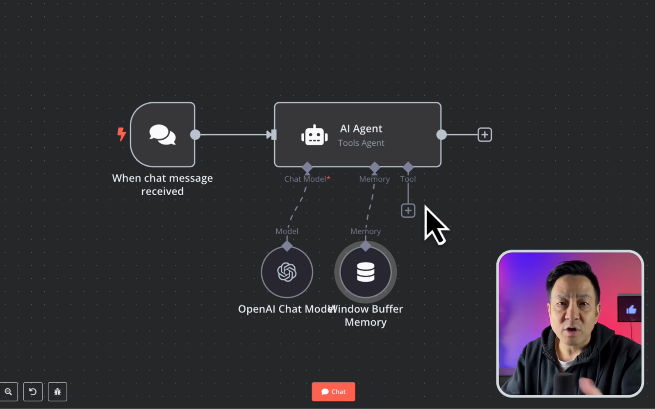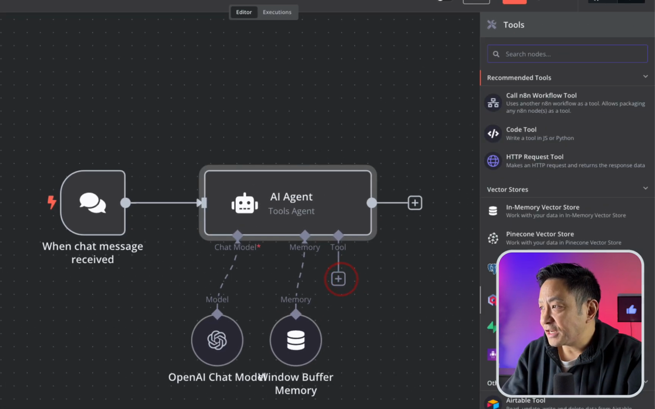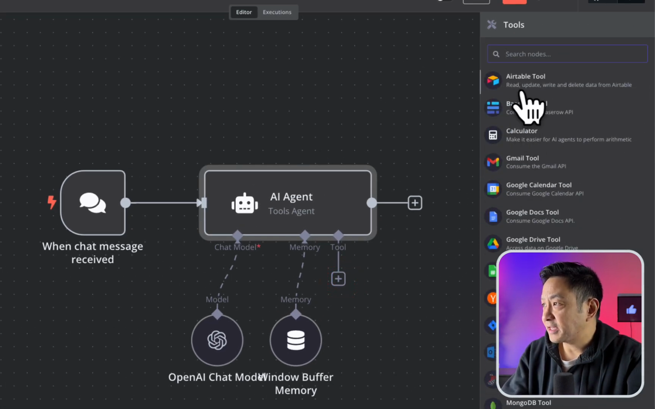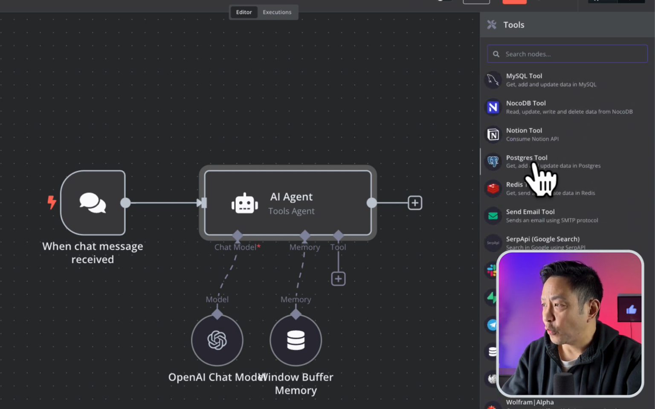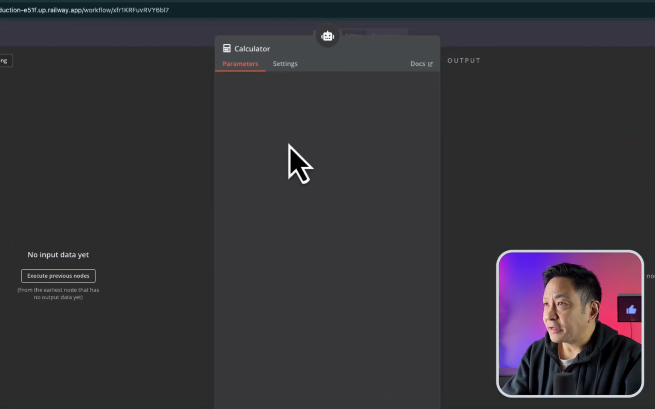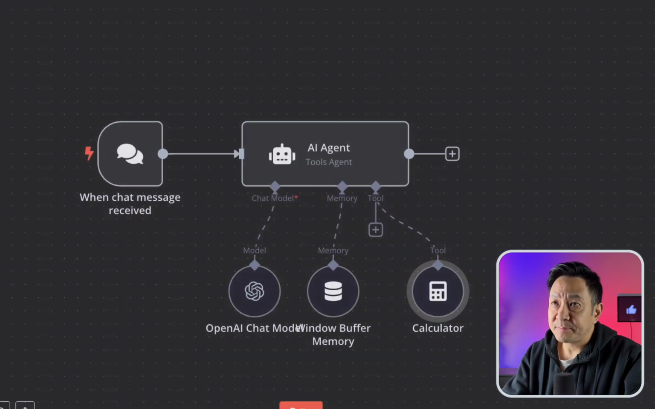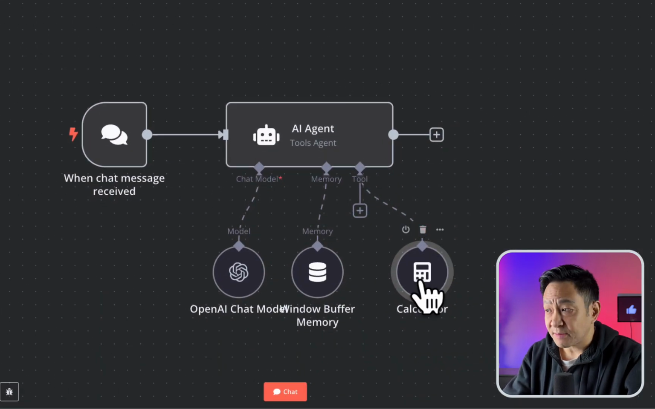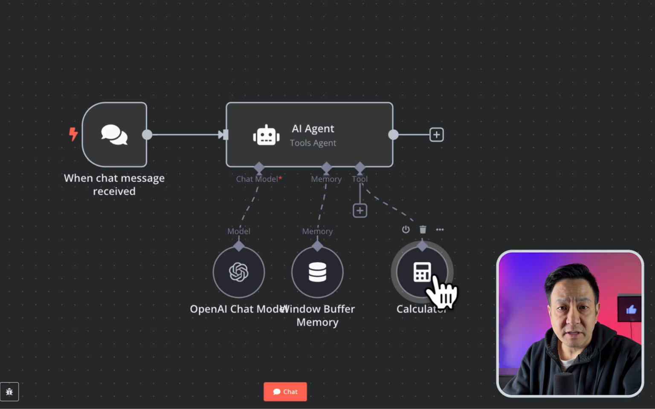But in our case, we're not giving it physical control of something. We're giving it access to different systems, usually through APIs. If I choose to add a tool, you can see that n8n contains a ton of different tools for the AI agent here. So for example, I can add a calculator, and there's no parameters here I need to add. It just knows that if it needs to calculate something accurately, it can use the calculator tool.